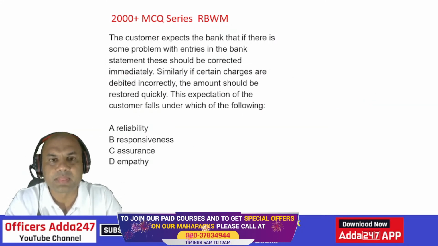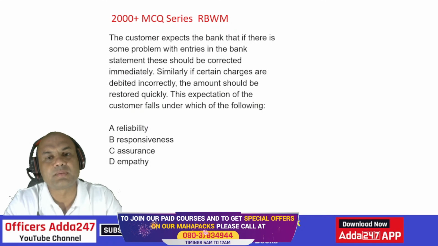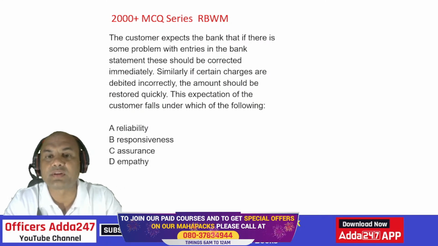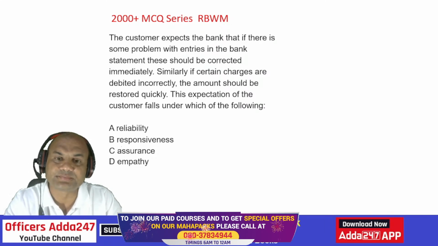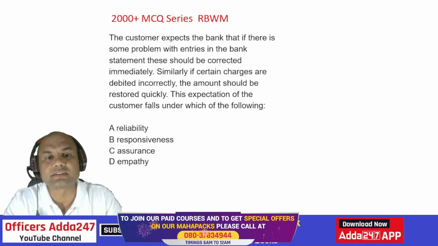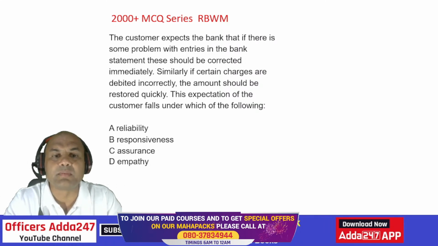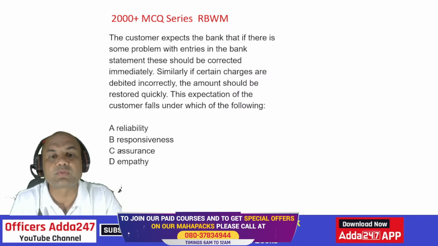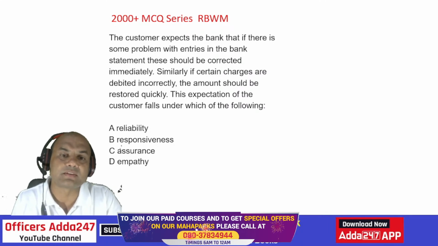Right? Customer expects that if there is some problem in the entries of the bank statement, they should be corrected immediately. Similarly, if certain charges are debited incorrectly, the amount should be restored quickly. This expectation of the customer falls under which of the following category?